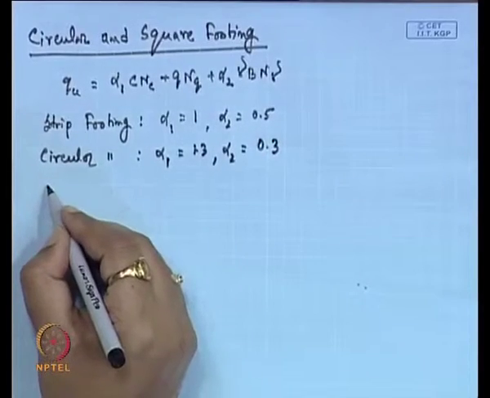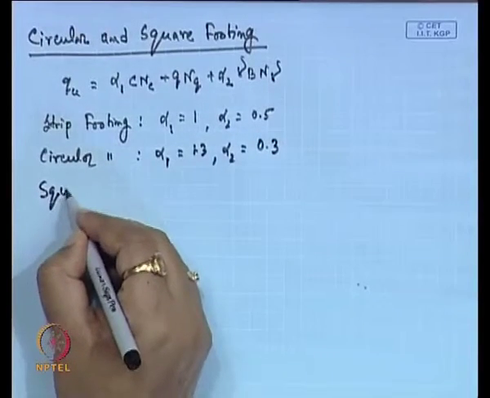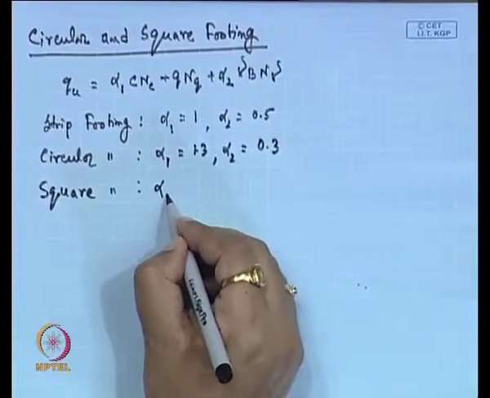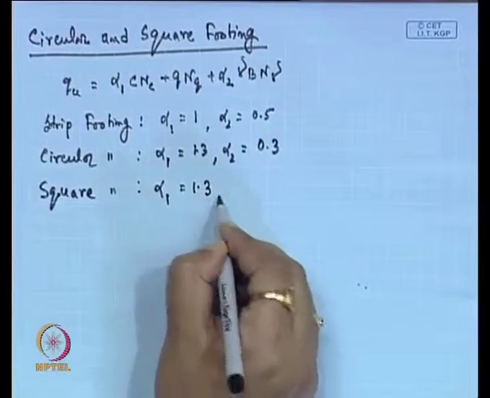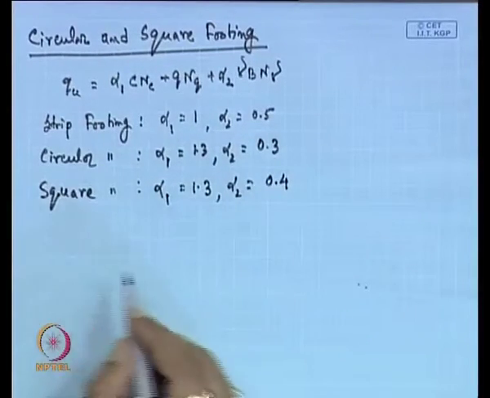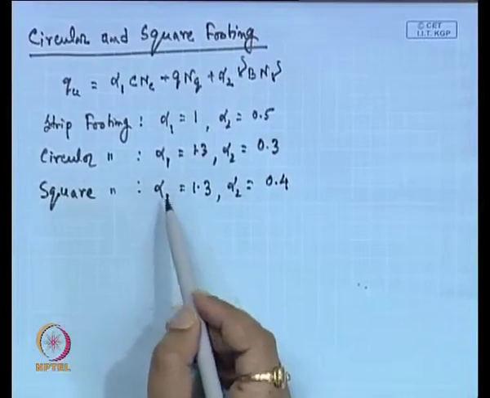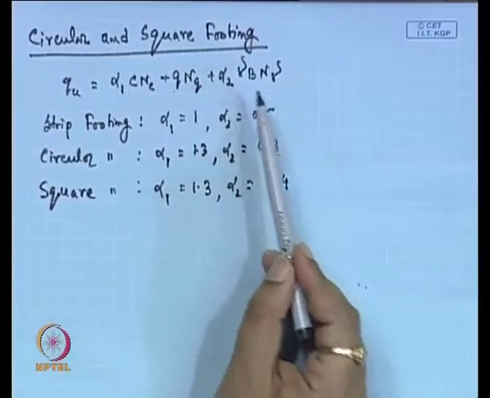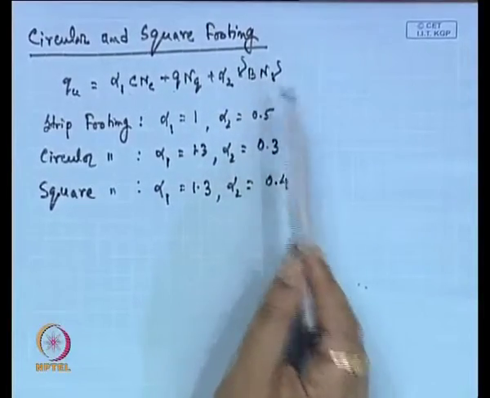Now, for a square footing, alpha 1 is also 1.3 and alpha 2 is equal to 0.4. So, for the square footing, the expression will be 1.3 C N C plus Q N Q plus 0.4 gamma B N gamma.